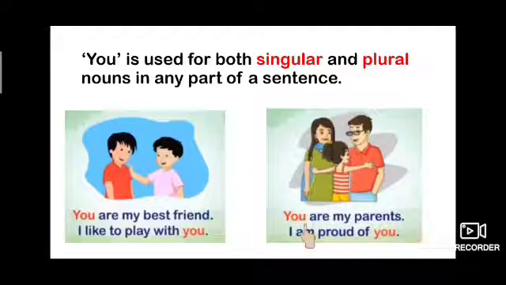So here she is using the pronoun you in the naming part and in the telling part also. Let's read. You are my parents and I am proud of you. So children, I hope you understood this, that you is used for both singular and plural nouns and in any part of a sentence, in the naming part as well as in the telling part.